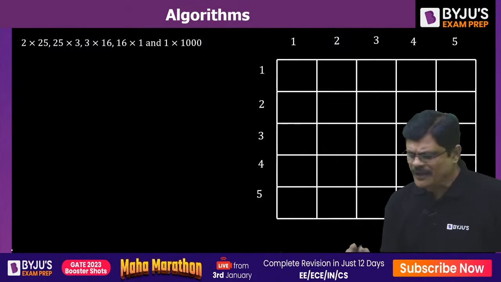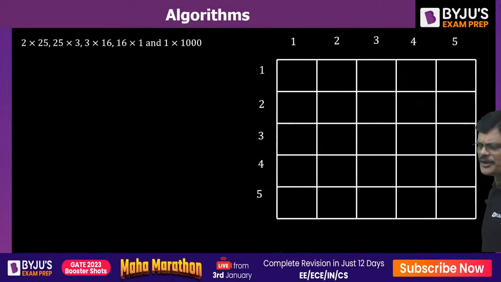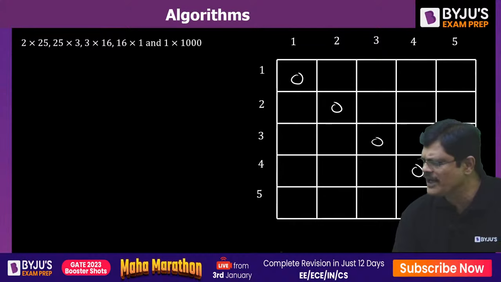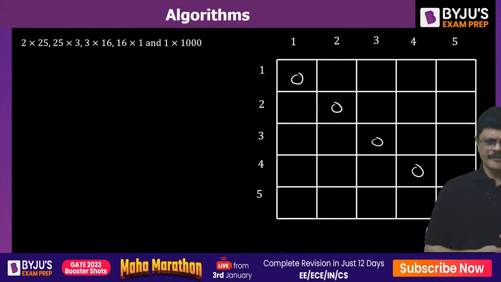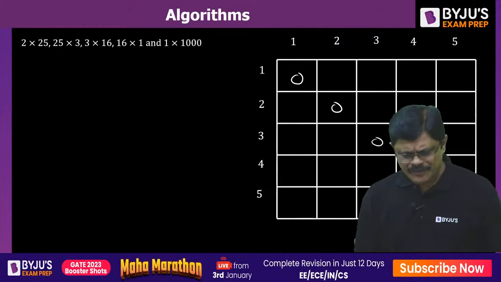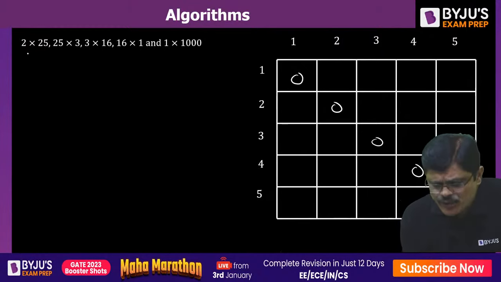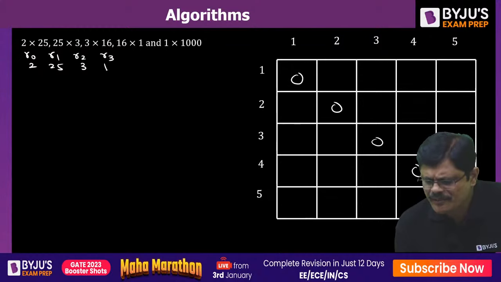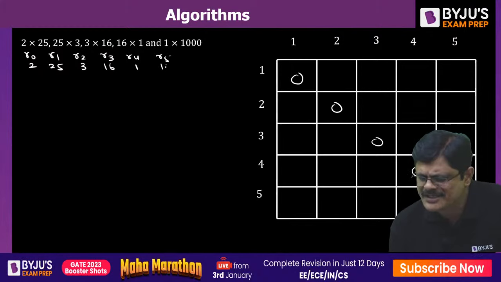Here we start. I am filling this table for you. Initially we fill the main diagonal with 0, 0, 0, 0. Then you name these dimensions: R0, which is 2, R1, which is 25, R2, which is 3, R3, which is 16, R4, which is 1, and R5, which is 1000.